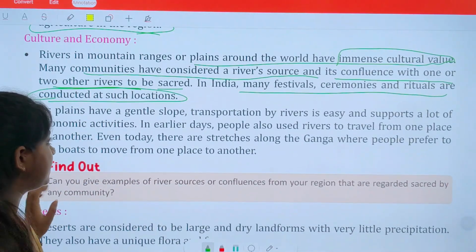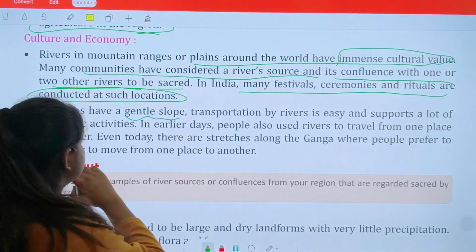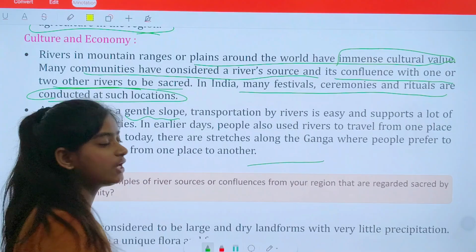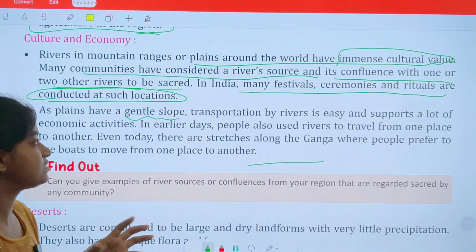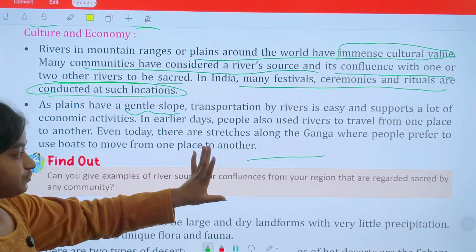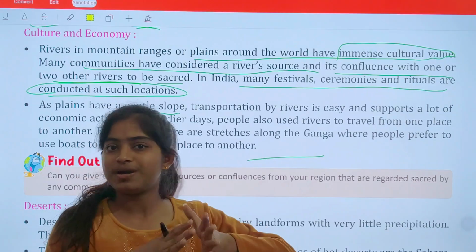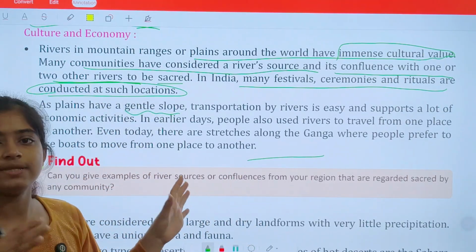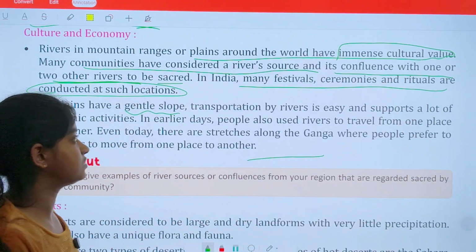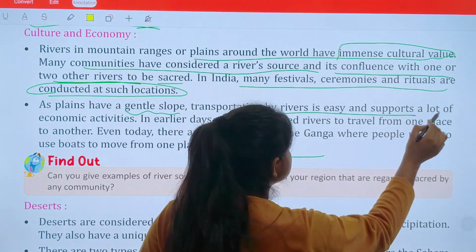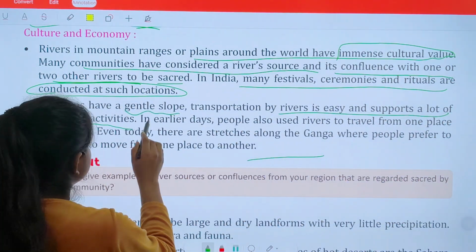Clear? As plains have a gentle slope, we have studied that plains have a gentle slope. They do not have any topmost point or a steps-like structure. Plateaus were like a table top, right? So plains do not have that. They are a flat surface. So a river plain is easy to live on and supports a lot of economic activities.